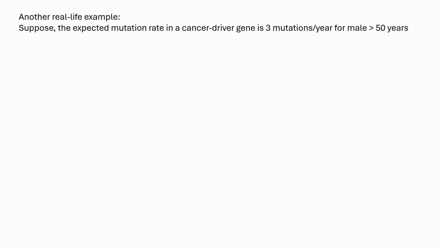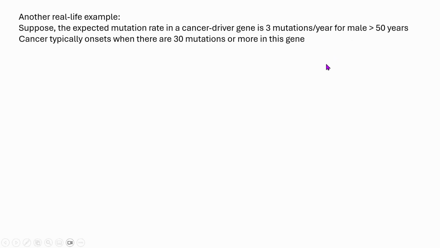So let's look at another real life example. Suppose the expected mutation rate in a cancer driver gene is 3 mutations per year for all the males who are above 50 years of age. Cancer typically onsets when there are 30 mutations or more in this gene. Now, this is just an assumption. There is no relationship with actual medical knowledge with this one. The question is, what is the probability of a man getting cancer before the age of 70?